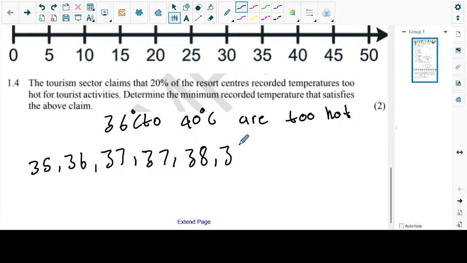Now if you check these values, how many values are there that we consider to be too hot for the activities? 1, 2, 3, 4, 5, 6, 7. 7 values. So we're going to say 7 all over 20, multiplied by 100, so that we can check whether whatever they're saying is true, because they say about 20% of the temperatures are going to be too hot, if I understood your question correctly. 7 divided by 20 multiplied by 100.